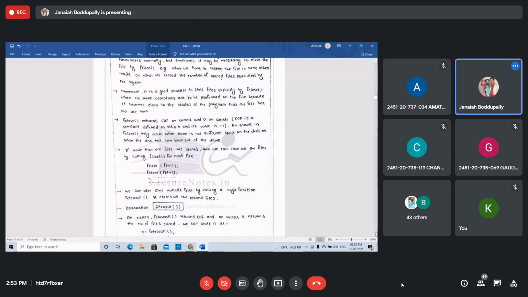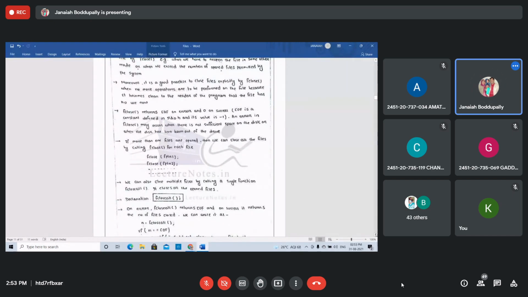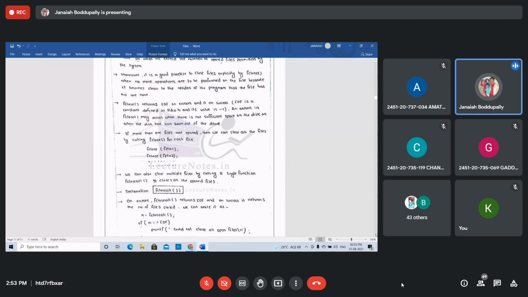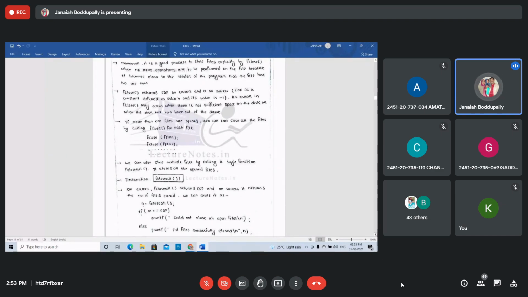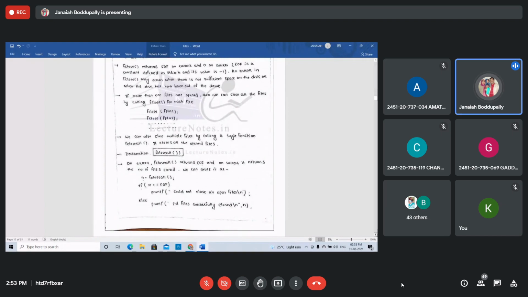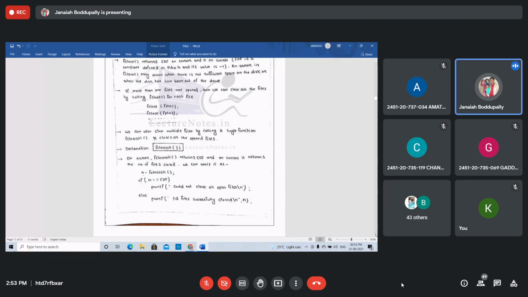Moreover, it is good practice to close the files explicitly by the fclose function. You can close in two ways, but you can use fclose. No more operations are to be performed on the file, because it becomes clear to the reader of the program. Let's see, what is fclose?